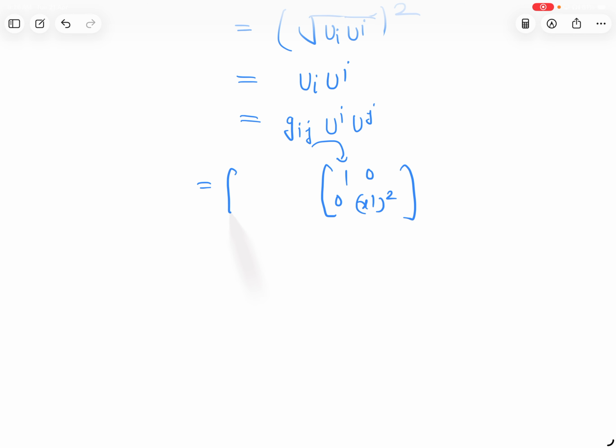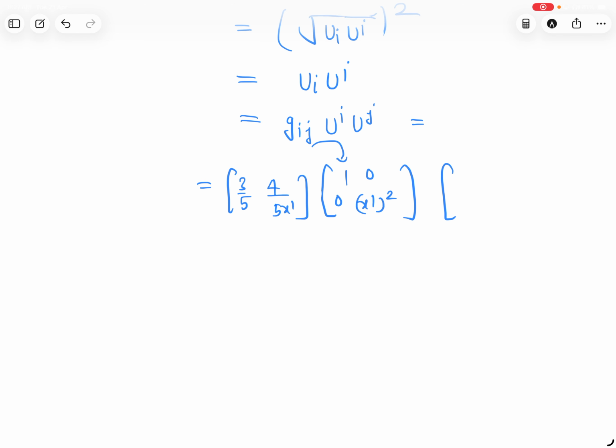What will you get after solving? You multiply this. What will you get? 3/5, 4/5 x1, 3/5, 4/5 x1.